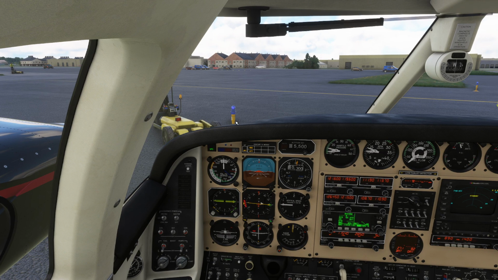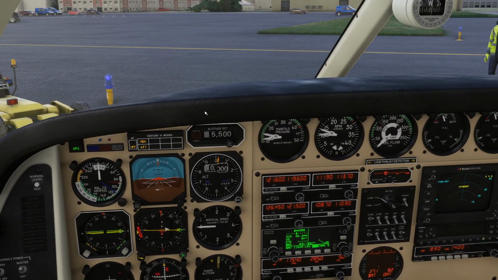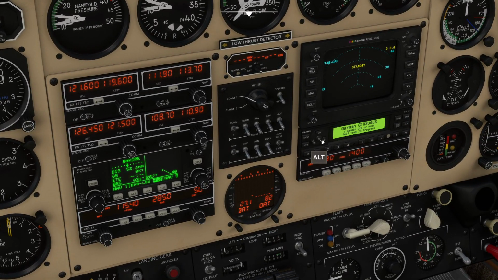Brainerd ground, Red 6-4 is midfield, requesting taxi to active with departure to the north, as well as flight following to Orange County Regional. That is Kilo Oscar Romeo Echo at 5,500. So that's basically what I would ask, and I would give them the whole little spiel here. Sometimes I'd request one part of that and then ask the second part later.